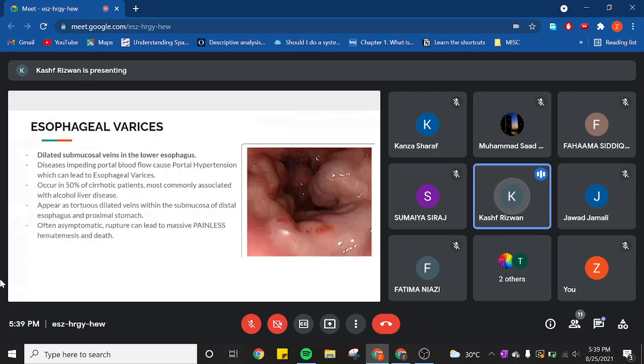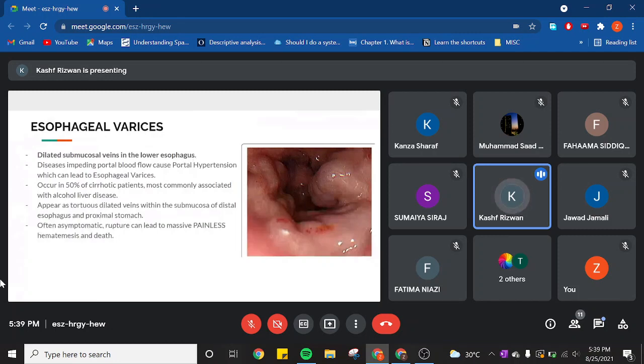Now, another thing, the rupture is actually a medical emergency and it can actually lead to death. So it's a very serious condition. Next, we have esophagitis. Now, esophagitis has a lot of types. I'll quickly go through these three, and then we'll come to the main one, which is more important.